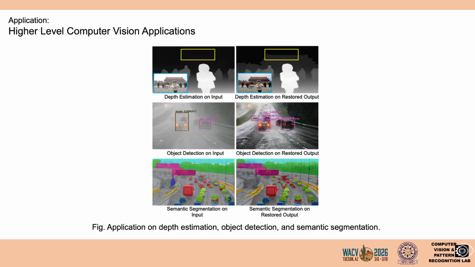Finally, we evaluate the impact on downstream vision tasks. Using DTMIR Pro as a pre-processing step, we observe improved performance in depth estimation, object detection, and semantic segmentation. The restored images provide clearer structure and better feature extraction, leading to more reliable perception in adverse conditions.